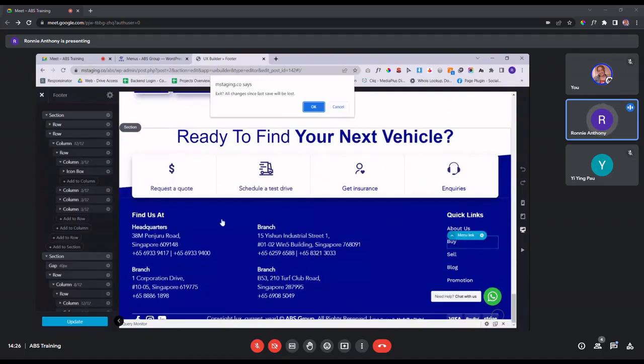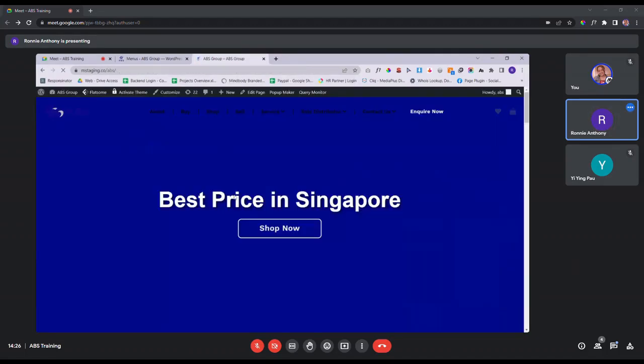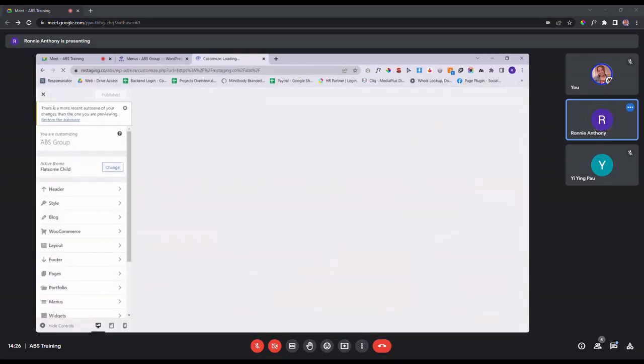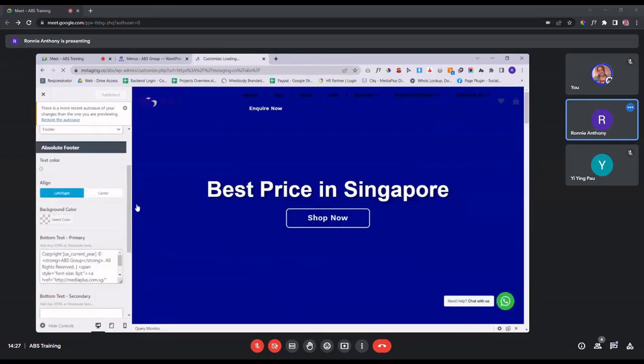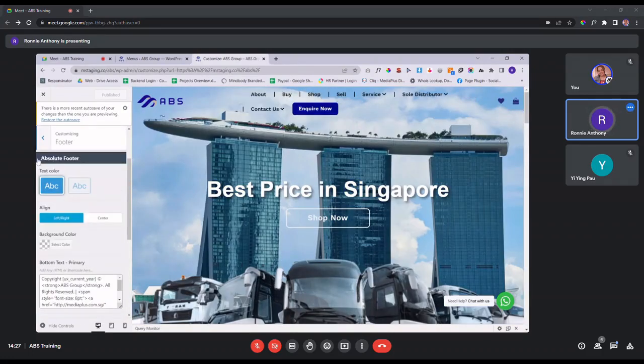And then for this part, you can see when I close this one, right at the bottom over here, this social media icon. So for us to edit this portion, again, we need to go back to the customized portion. Let's say you have a new Facebook page updated. You want to update the link, you can go to this footer option, and then you look for absolute footer, right? Like right here.